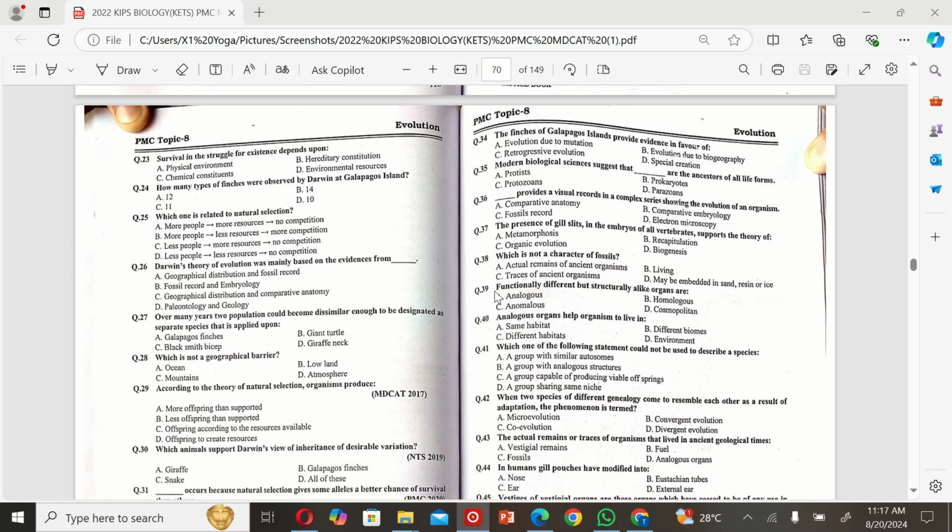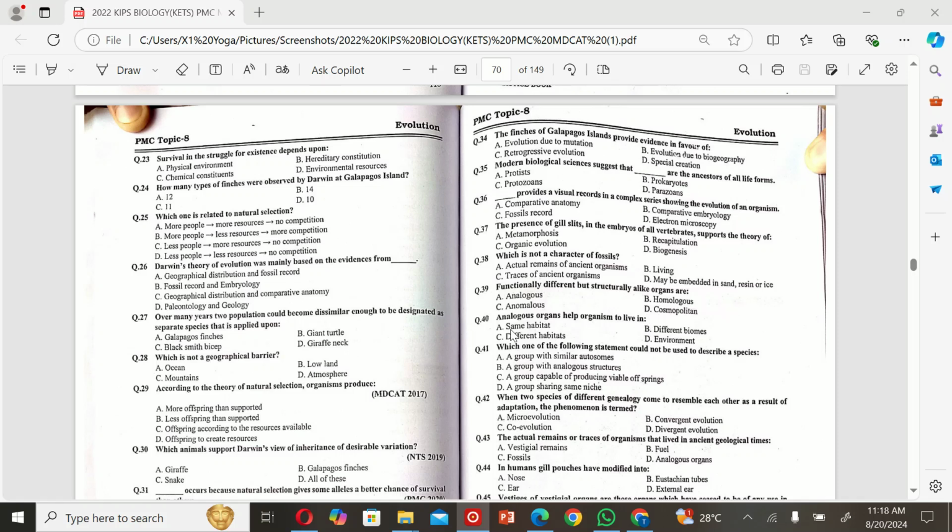Living. The next MCQ is: functionally different but structurally alike organs are A. Analogous, B. Homologous, C. Anomalous, and D. Cosmopolitan. So the correct option is B.